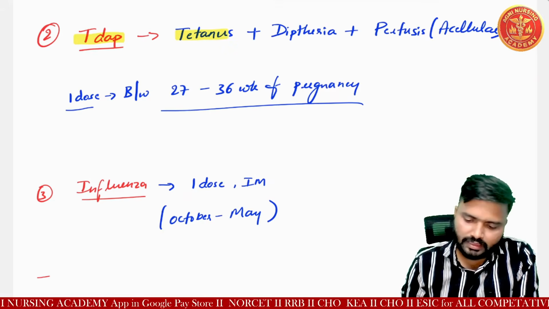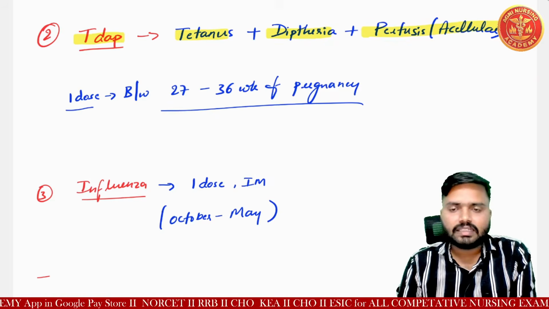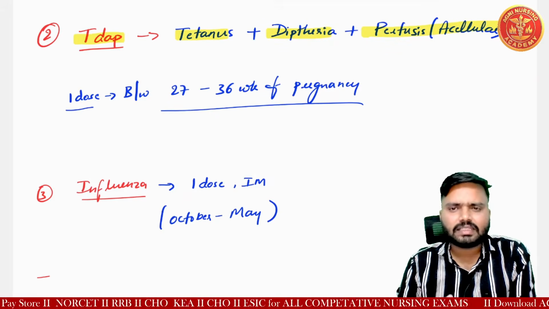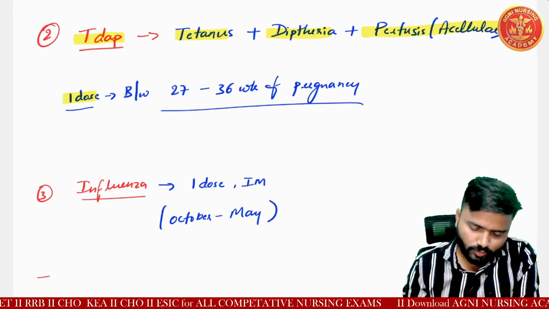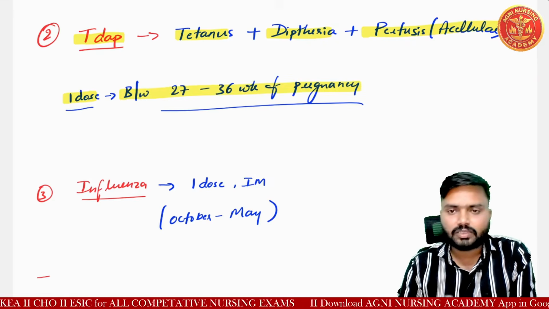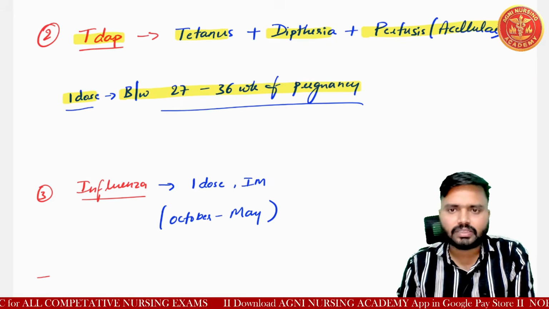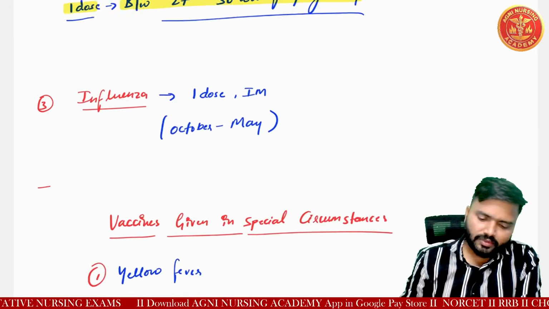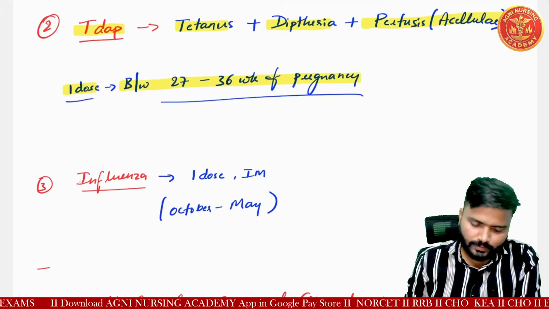Here the first dose we need to give between 27 to 36 weeks of pregnancy. Only one dose is needed, it's sufficient. Okay, next vaccine we will see here, that is the third one, influenza.